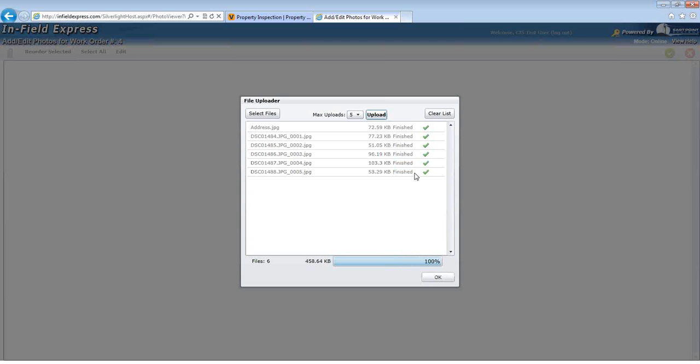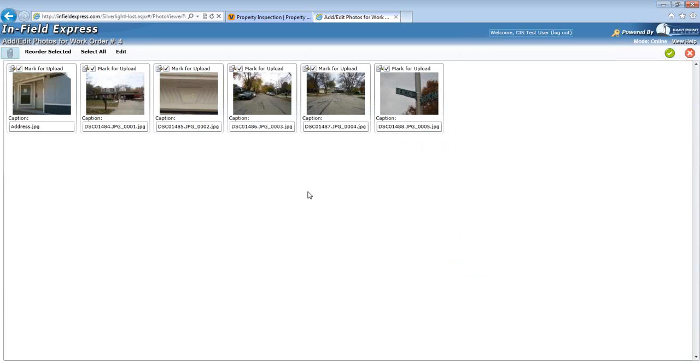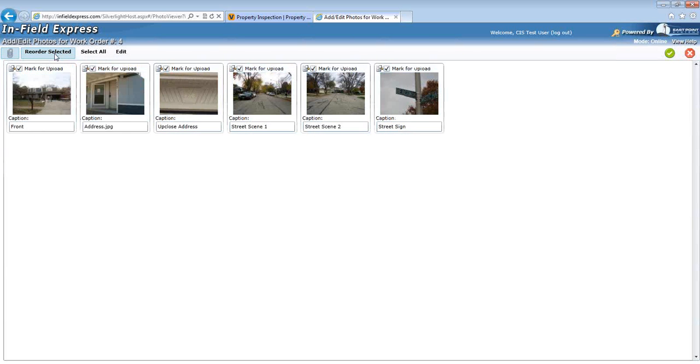Once all photos have been successfully uploaded, click OK, which will bring you back to the Add and Edit Photos screen. Here you can change the captions on your photos, as well as reorder the pictures into the order that you would like them to be sent to Vectra Field Services.